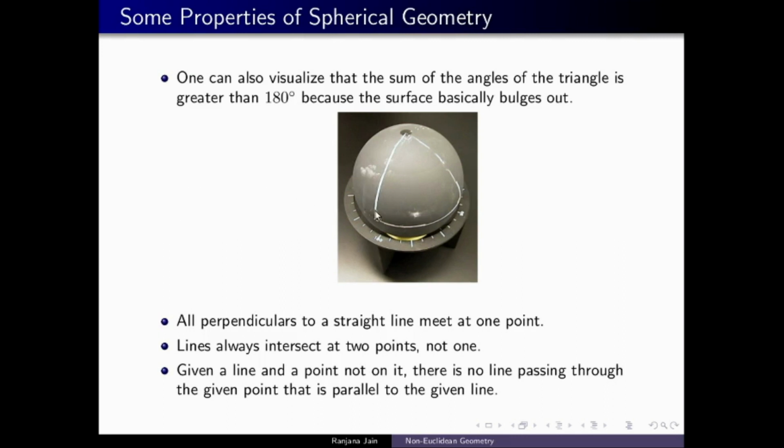Just try to think about a sphere, a globe, and then you can visualize that the sum of the angles of a triangle is greater than 180 degrees. Why? Because you can see that the surface is bulging out, it's not flat.